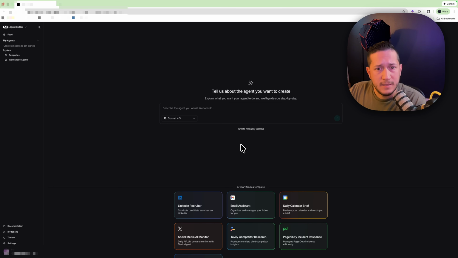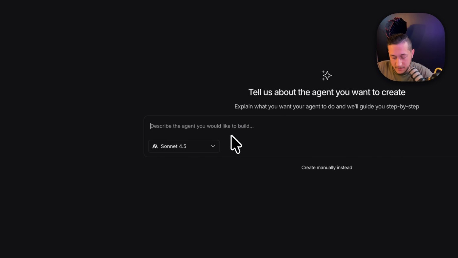So one thing that's a little bit different, not a huge deal, but depending on your use case, is you do have to provide your own Anthropic key. So I already entered that in. With n8n, we didn't have to enter any key. We did have a monthly credit allowance. So if you're doing a lot of these, I'm sure this actually might be a benefit, but you do have to actually enter in your own key, and you're paying for the AI credits. So just something to consider.